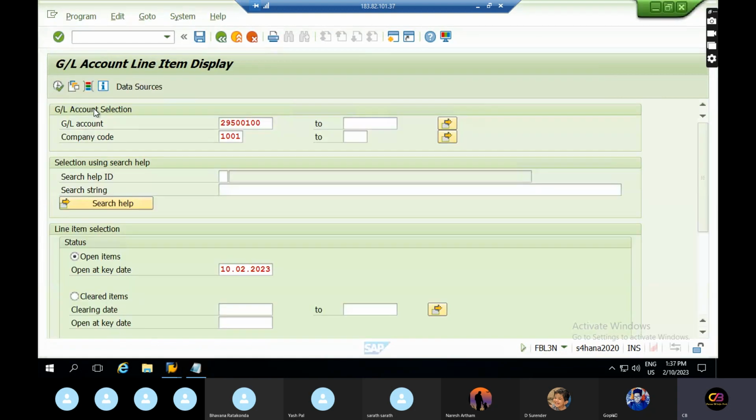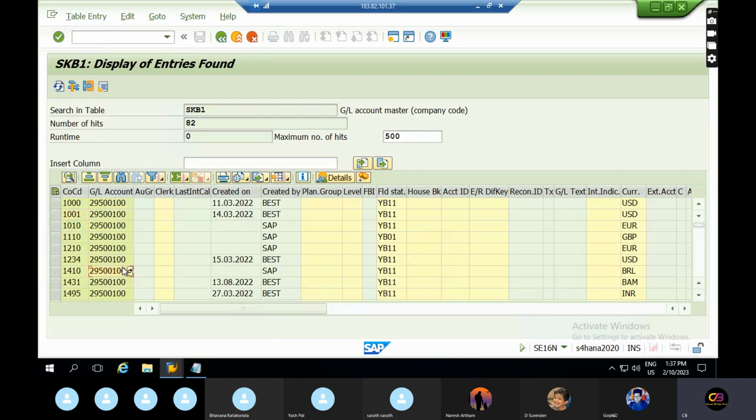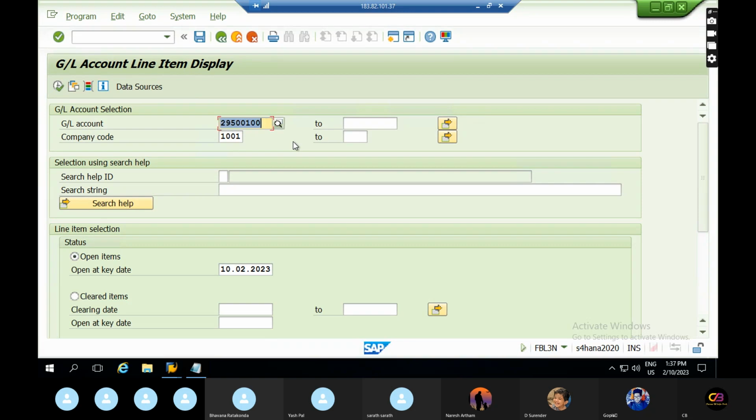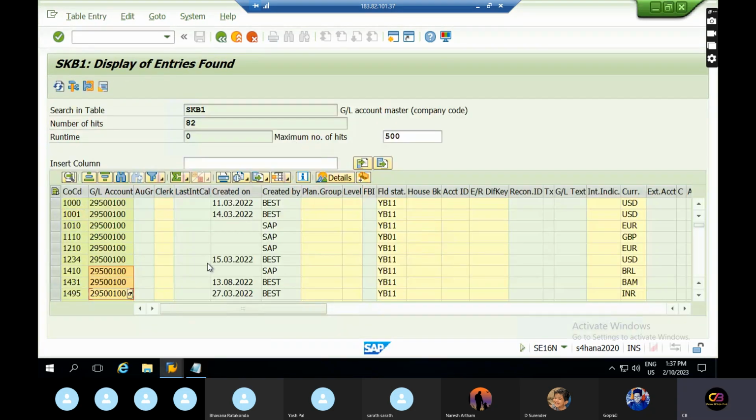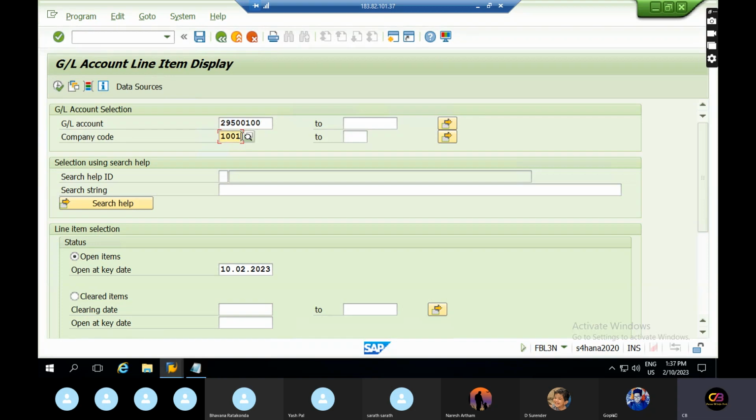I want to see the journal entry only. This GL account has a problem, I think. Last time we have seen this.